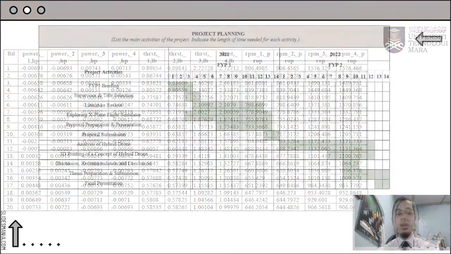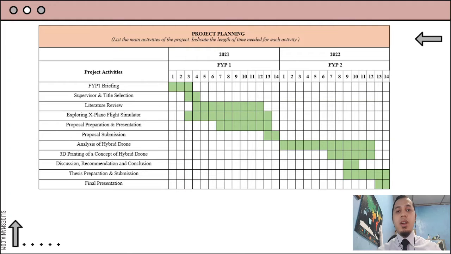So last but not least, this is my project planning for this semester. This current semester, I had done the FYP briefing, the title selection, the literature review, and studies on the analysis of hybrid drone, fixed wing drone, and multi-rotor drones.